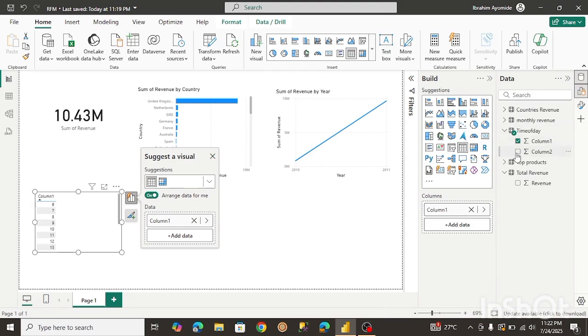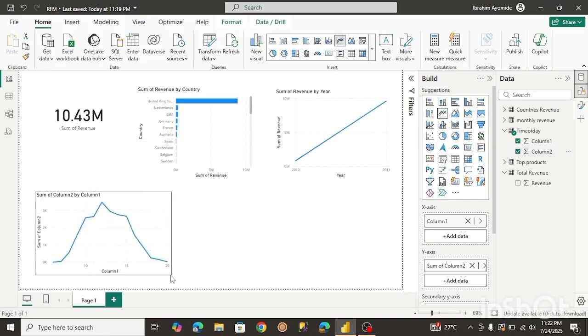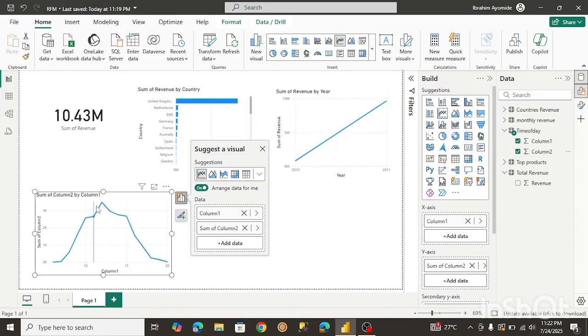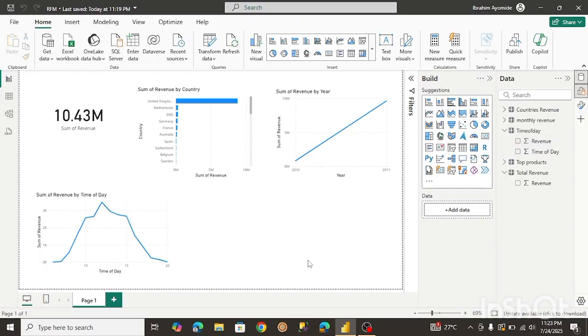Okay, so now I'll click on the second column. It's helping us create, I think, a line chart, so we can see when it is peaking. That would be 12 p.m. So exactly what we saw in our query, right? So I'll change the name. All right, so that is what we need. I might have to adjust this a little bit, but I'm just gonna leave it. Okay, so we managed to do this.